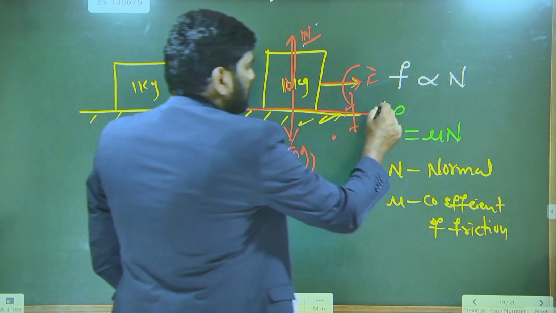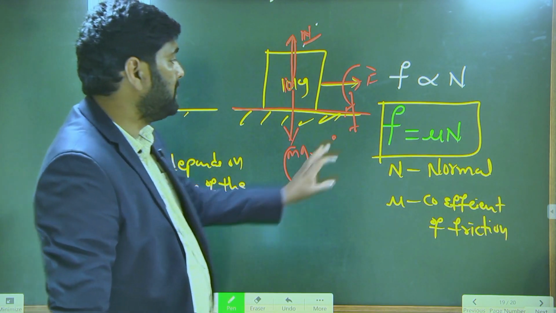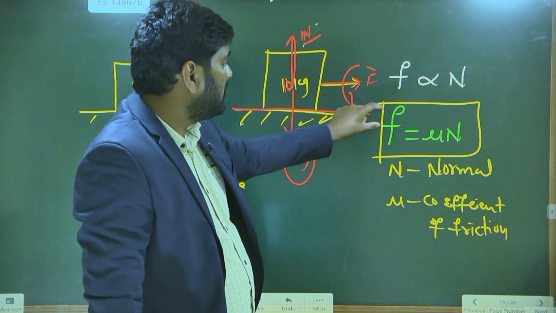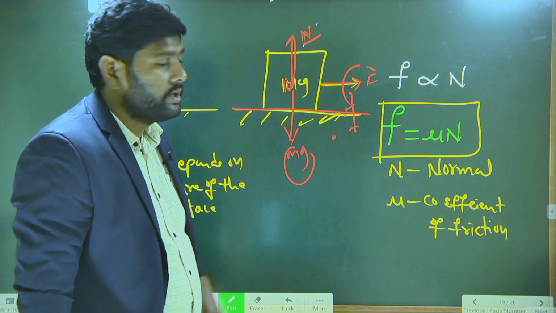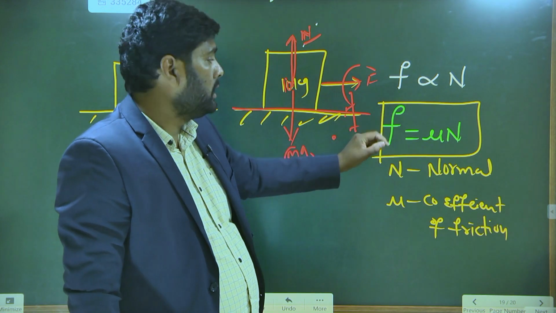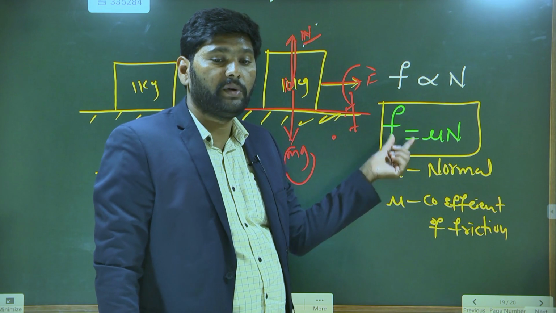So this formula is your general formula for friction. Here small f is representing the friction force. Small f stands for friction force, N stands for normal reaction, and mu stands for coefficient of friction. This is the general formula of friction.